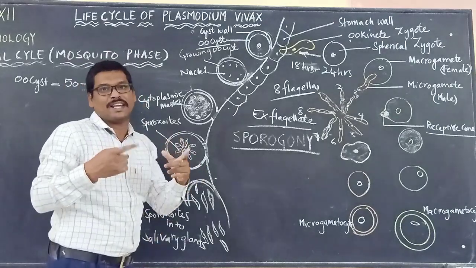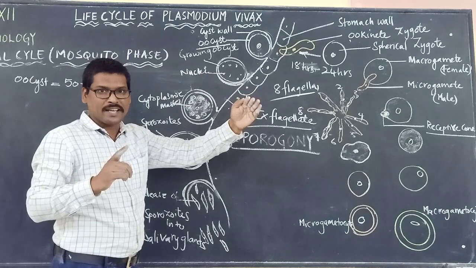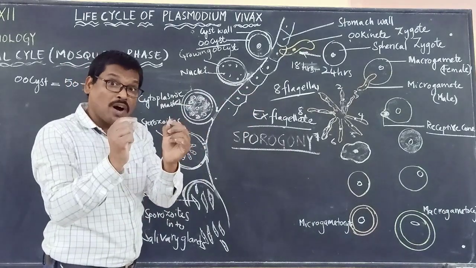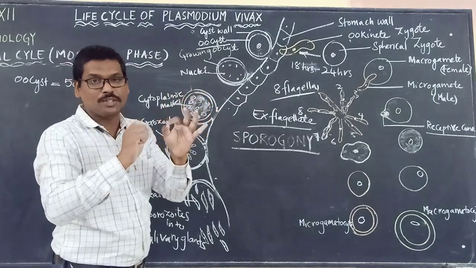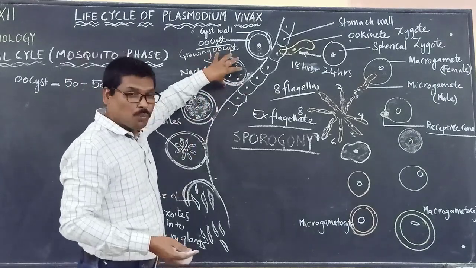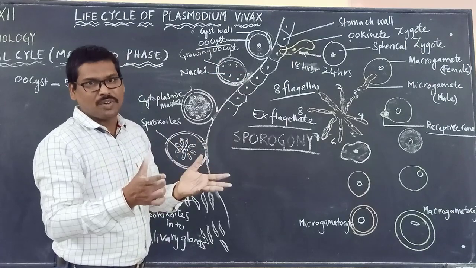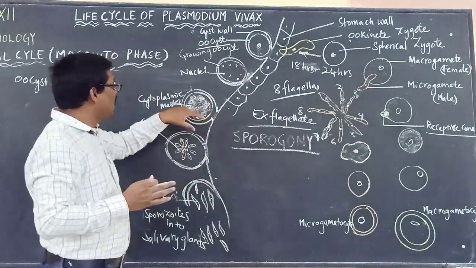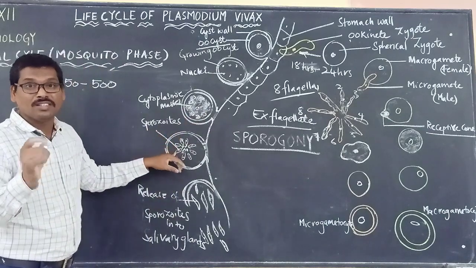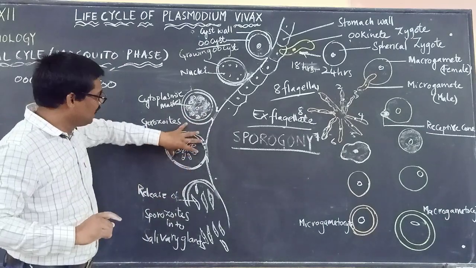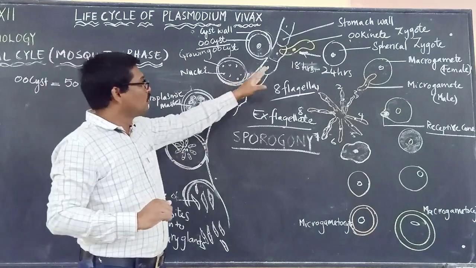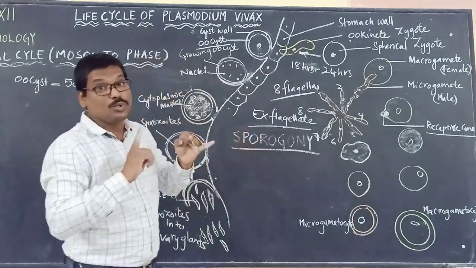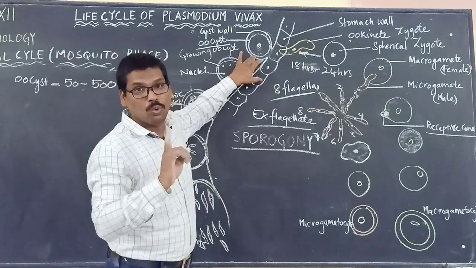Repeated mitosis will take place. Please remember, meiosis takes place, then repeated mitotic division takes place to form many nuclei. So one oocyst will have many nuclei, and each nucleus is surrounded by cytoplasm, and slowly forms the sporozoites. So till here we got the formation of the ookinete and oocyst.